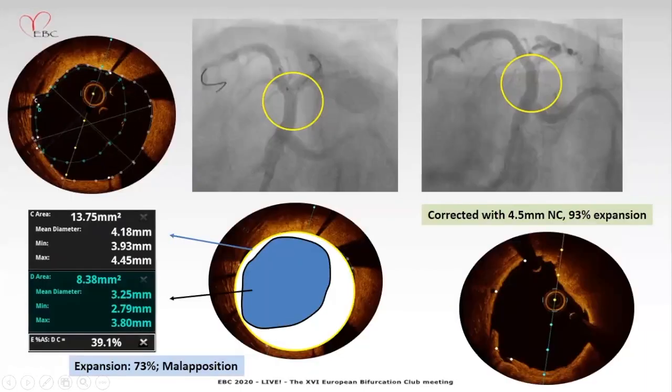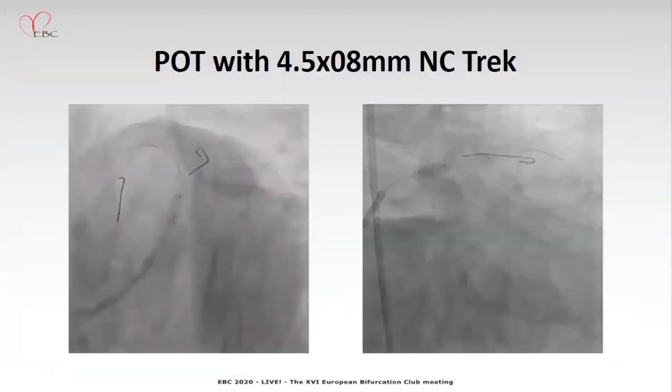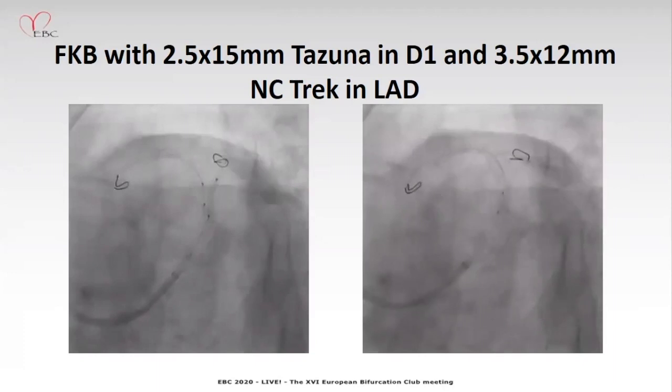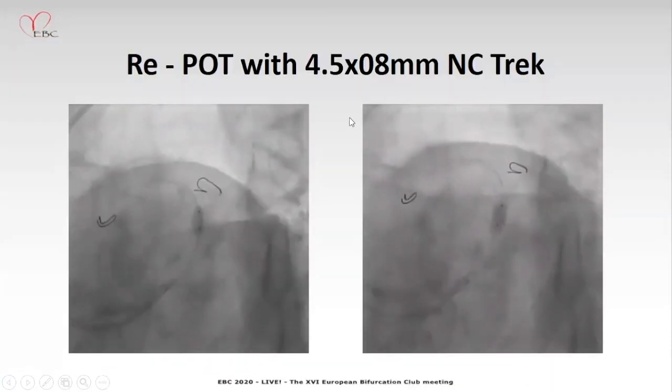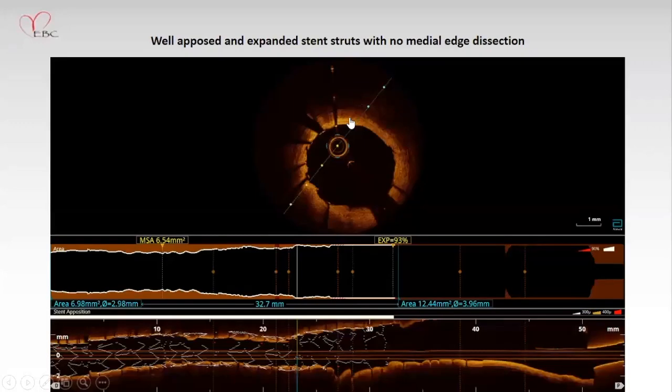Significant malapposition proximally, here 39%. Here the vessel size is 4.2. Then we took the 4.5 mm balloon and expanded it further. We did the kissing balloon to separate those struts across the side branch. When you do the kissing, it can lead to bottleneck deformity. It can cause stress on the plaque as well as the vessel wall. Always correct with the POT. Another option, alternate to final kissing balloon: perform the POT, dilate the side branch, and then perform the POT again, re-POT. POT, side, POT. Again, re-POT was performed with a 4.5 into 8 mm balloon to avoid any malapposition.